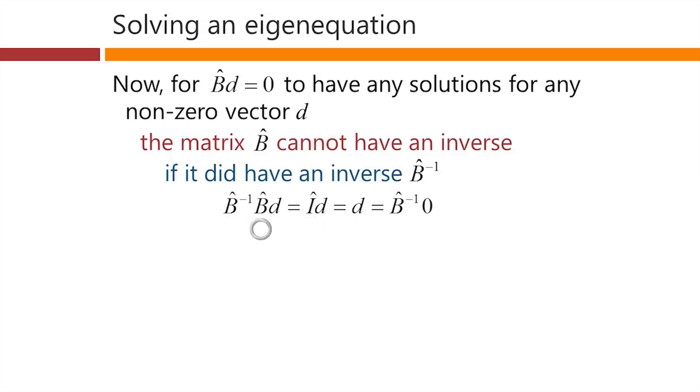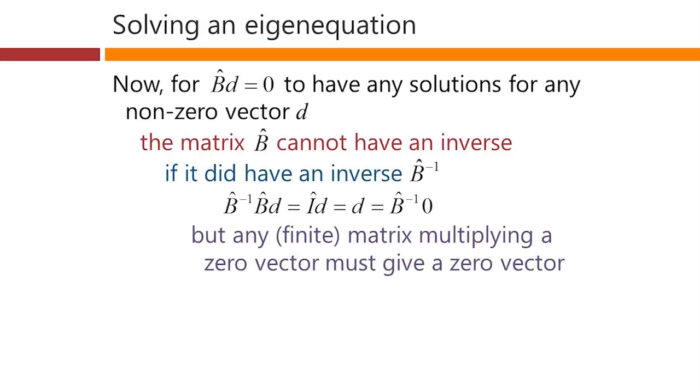So B to the minus 1 times B times the vector D is just D. And that must be, of course, looking at the other side of the equation, B to the minus 1 operating on this 0 vector, a vector with elements all 0 in it. But any finite matrix multiplying a 0 vector must give a 0 vector. So there is no non-zero solution D. There's no vector D that isn't already just all zeros that can solve this equation if this matrix B has an inverse.